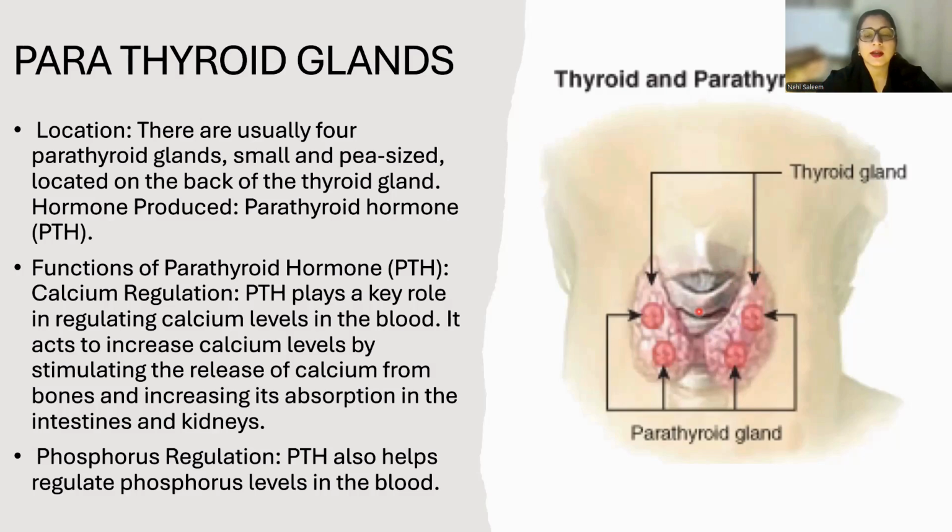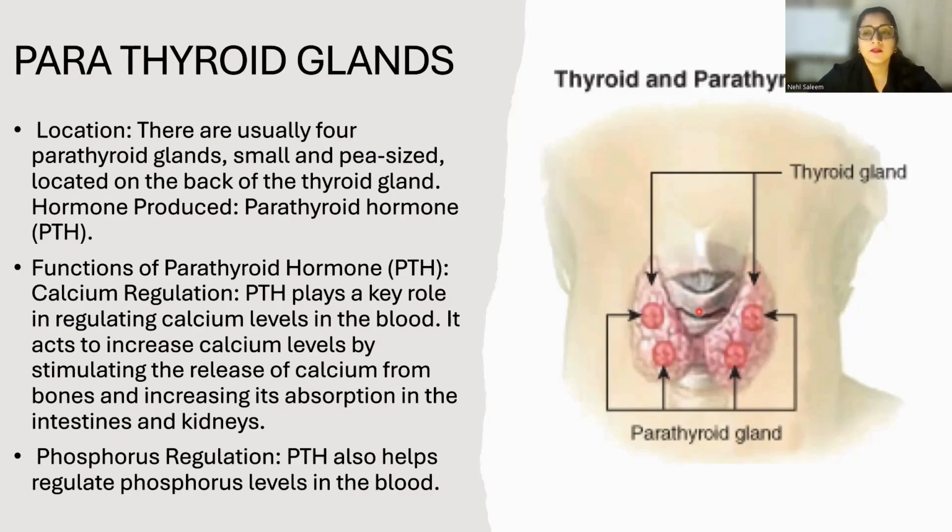And what does the parathyroid gland do? It releases a hormone which is known as PTH. And what is PTH? PTH is parathyroid hormone. What does this hormone do? It is essential in calcium regulation. You know very well that calcium is an essential mineral of our body, isn't it? We need it, right?